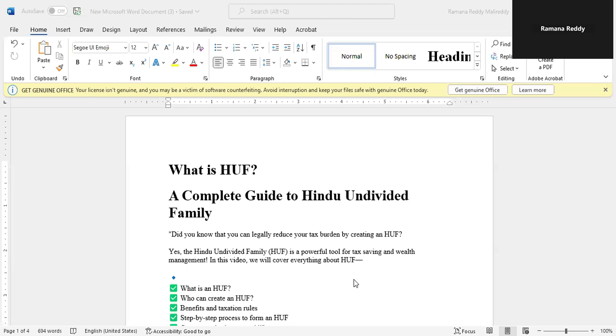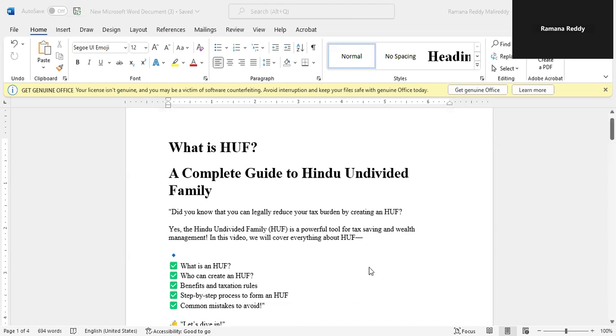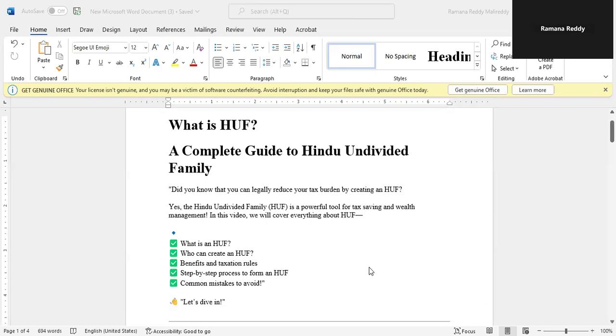Did you know that you can legally reduce your tax burden by creating a Hindu Undivided Family, HUF? What is HUF? A complete guide to Hindu Undivided Family. In this video, we will cover everything about HUF: what is HUF, who can create an HUF, benefits and taxation rules, the step-by-step process to form an HUF, and common mistakes to avoid.